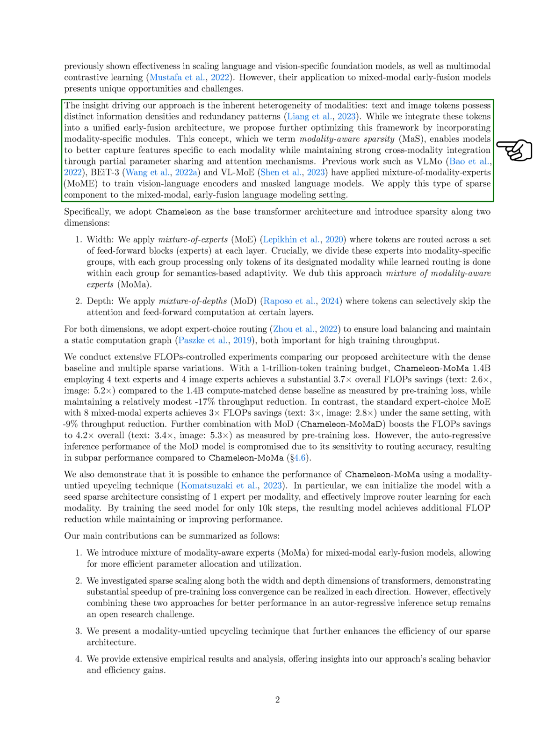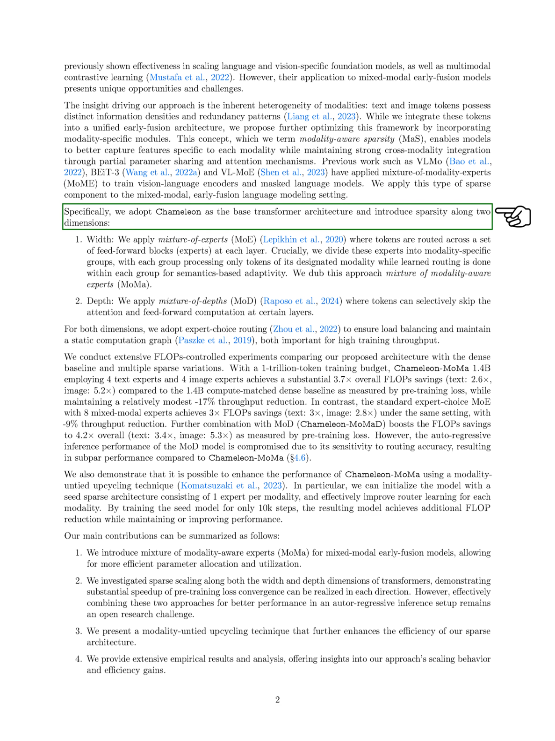Previous research, such as VLMo, BEiT-3, and VLMo, has utilized a mixture of modality experts approach to train vision-language encoders and masked language models. We apply this sparse component to the mixed-modal early fusion language modeling context. Specifically, we use Chameleon as our base transformer architecture and introduce sparsity in two ways.